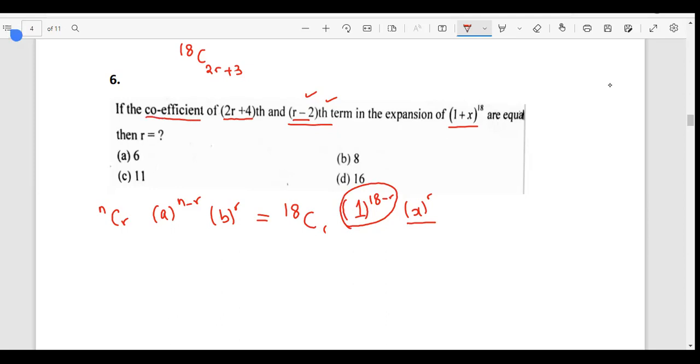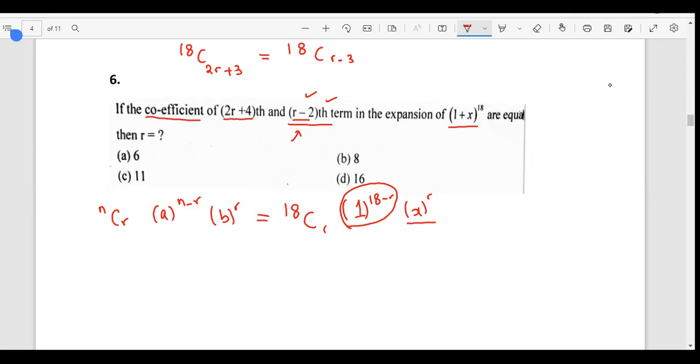So this would be the coefficient of the 2r plus fourth term. What would be the coefficient of r minus 2? Can anyone tell me? 18 C r minus 3. Okay, it's simple. And I know that both of these coefficients are equal.